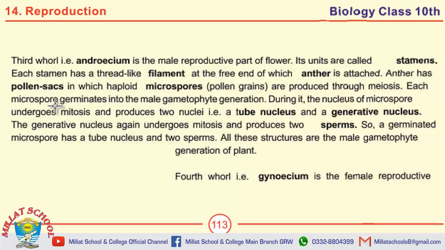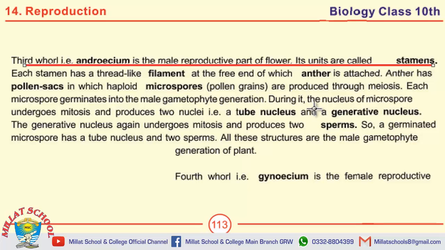Students, our next question is define androecium. What are its units called? The answer of this question is third whorl, that is androecium, is the male reproductive part of flower. Its units are called stamens.